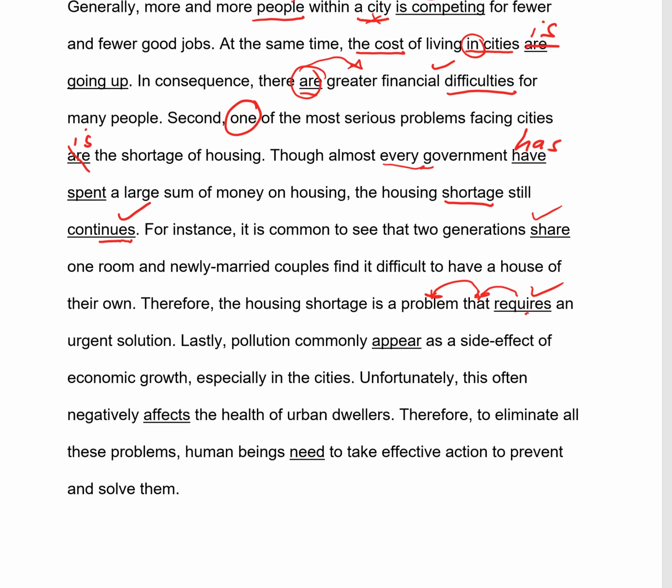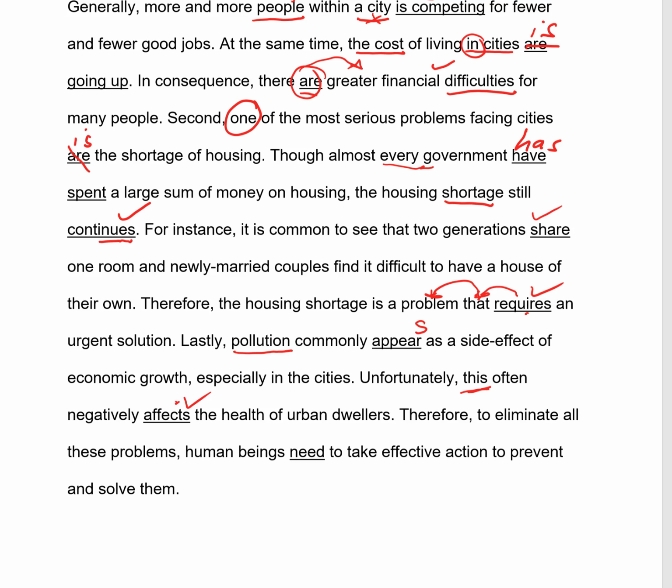Lastly, pollution commonly appear. Pollution is singular, appear is plural. We need the S. Don't forget that S for third person. Right? Pollution, it appears as a side effect of economic growth, especially in the cities. Unfortunately, this often negatively affects the health of urban dwellers. So affects is singular, and this is the subject. Okay, so, and that this is singular, so that affects is fine, singular, singular.